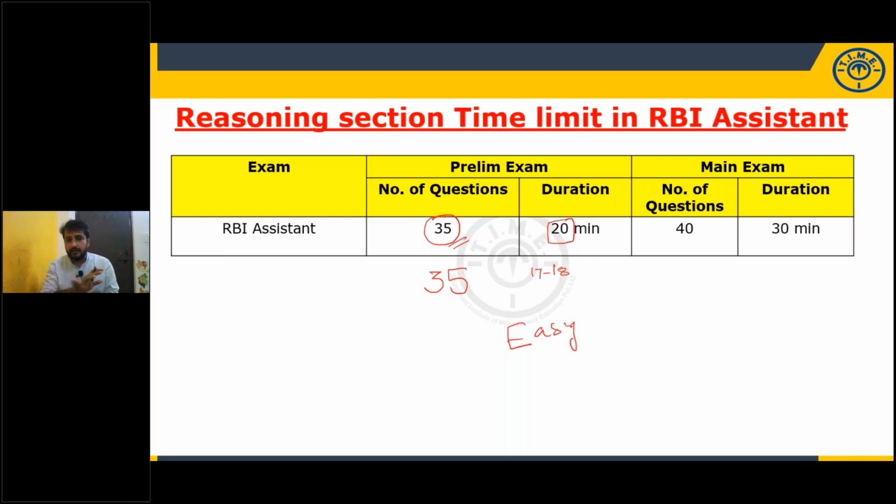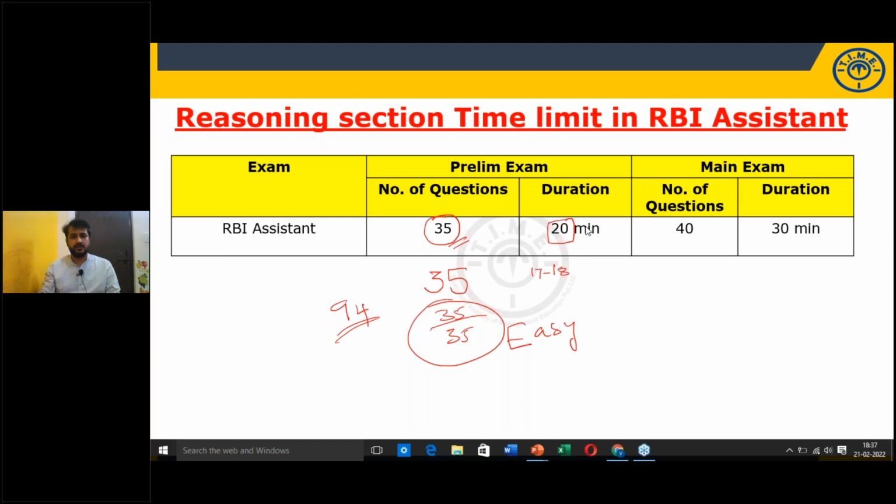The paper will be very easy, and the cutoffs are around 94. In reasoning, you can score 35 out of 35 without any doubt. But you should have a proper approach in solving the questions and a proper idea what kind of questions they are giving in the exam. That we'll discuss. You can score easily 35 out of 35. See, without scoring 35 out of 35, getting 94 is very difficult. So most of the students are getting those 35 marks by following the proper strategy.